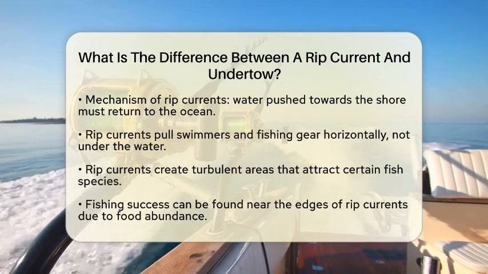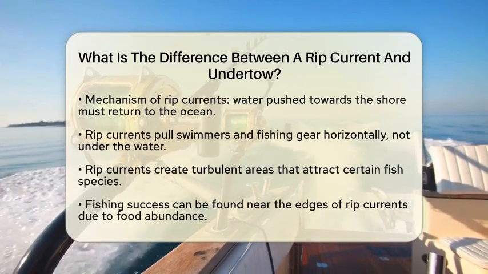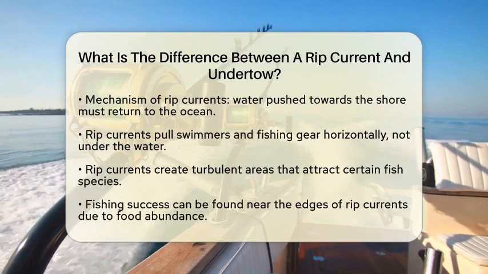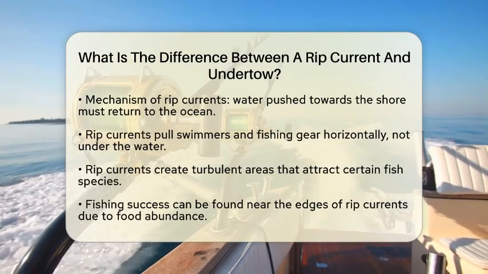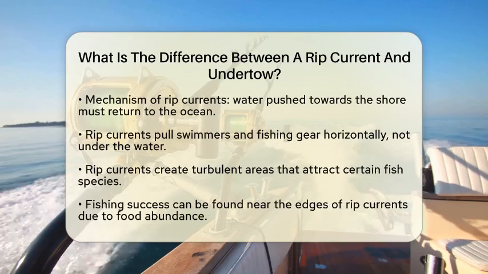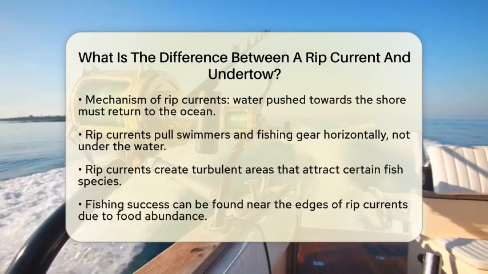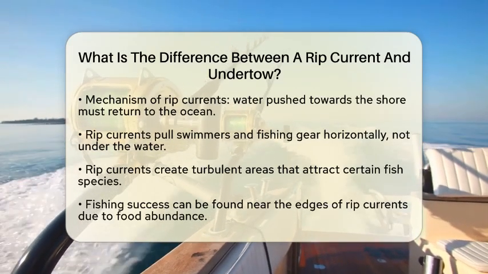For fish, rip currents can create areas of turbulent water that attract certain species. These currents often carry smaller fish and plankton, making them a prime feeding ground. Anglers may find success fishing near the edges of rip currents where food is more abundant.